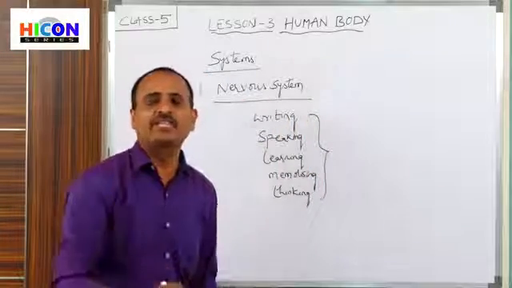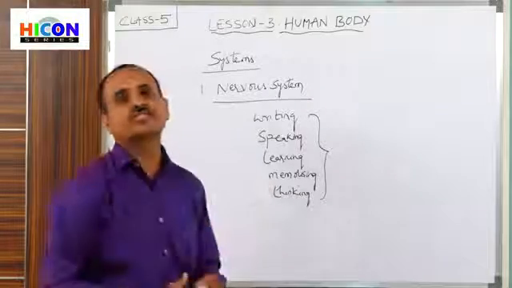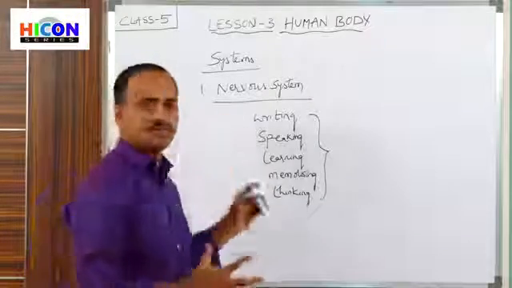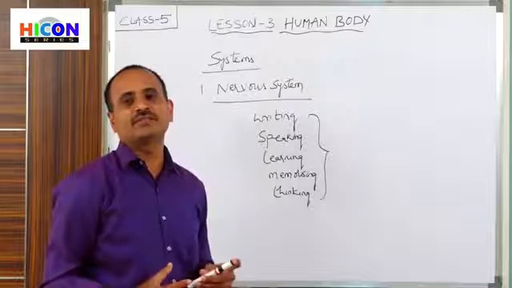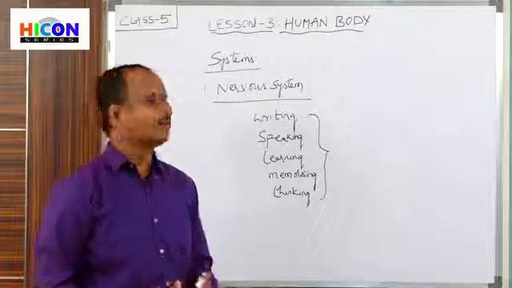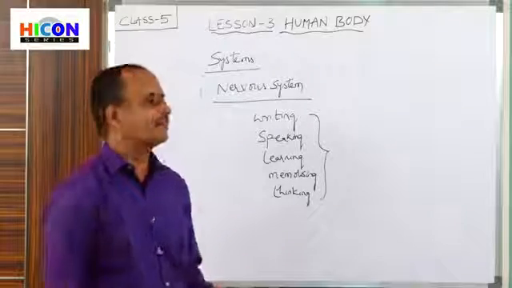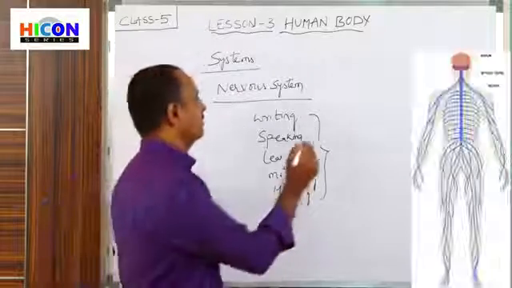Each and every action of the human body is under the control of this nervous system. So this nervous system controls every activity of our human body. Now let us see what the main parts present in the nervous system are.